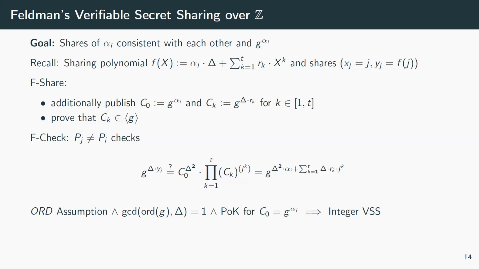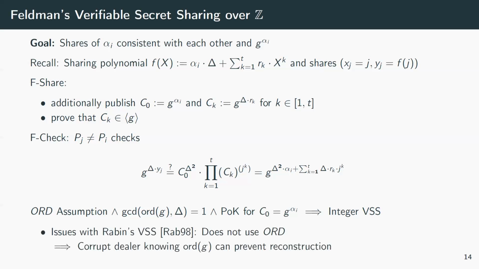So if at least T+1 parties are happy according to this check, then their shares will define an integer value that can be reconstructed. And while trying to prove this, we found a minor issue in an old, very similar protocol by Tarabin for the case of threshold RSA. There, the order assumption was not used. So in principle, an adversary that would know the order could prevent reconstruction of this secret. However, this is not a problem in the case of threshold RSA, or in our case, because reconstruction happens in the exponent, but it would not be a standard integer verifiable secret sharing.